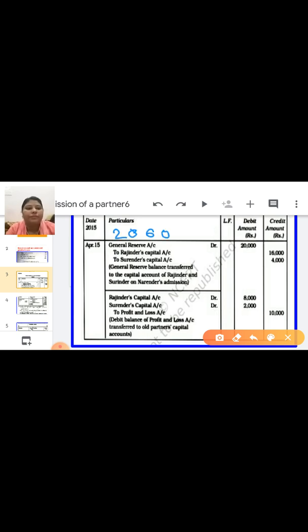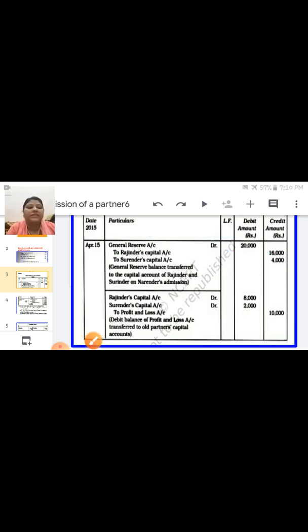So 20,000 you have to distribute in 4:1 like this. 20,000 into 4/5, Rajinder's share is 16,000, and the next is 1/5: distribute to Surender's capital account, 20,000 into 1/5, 4,000. In this way you have to distribute.